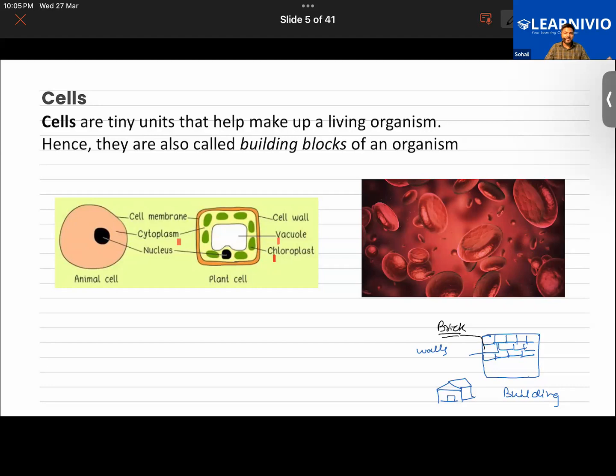In a similar manner, when you look at the human body, any animal body or the body of microorganisms, the tiniest fundamental unit in their body is a cell. Different cells join together to form tissue. Tissues further join to form an organ. Organs further join to form an organ system, and that makes up a complete organism. So you have different cells.